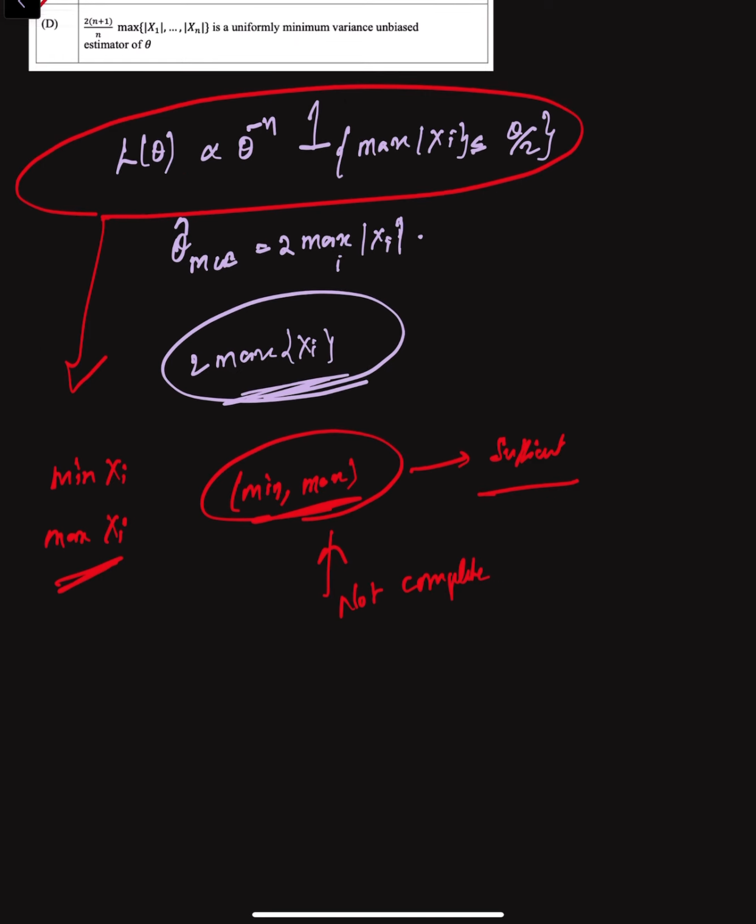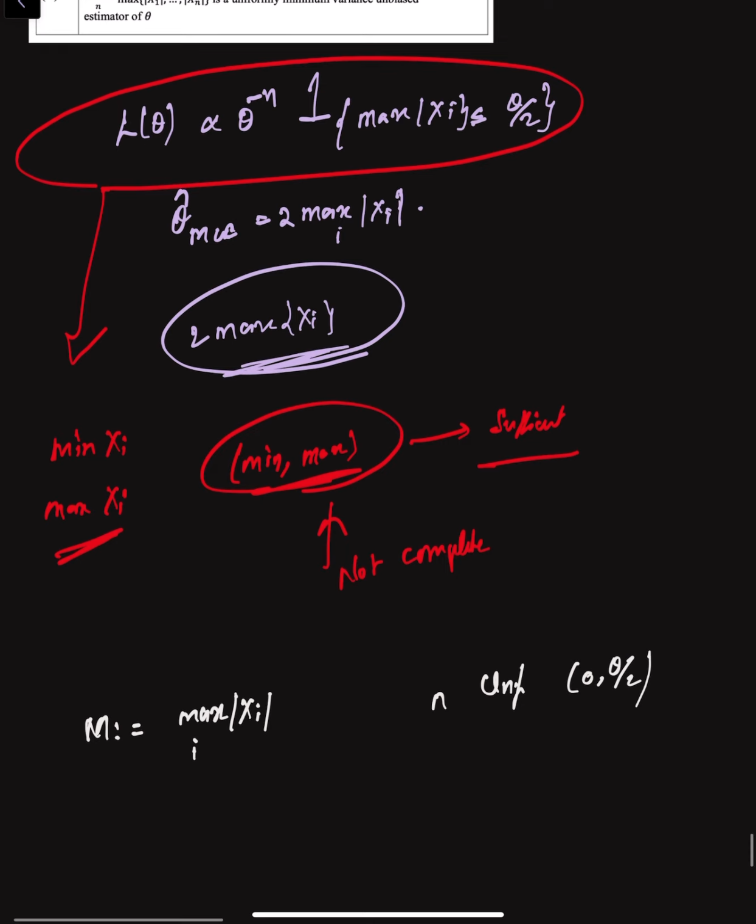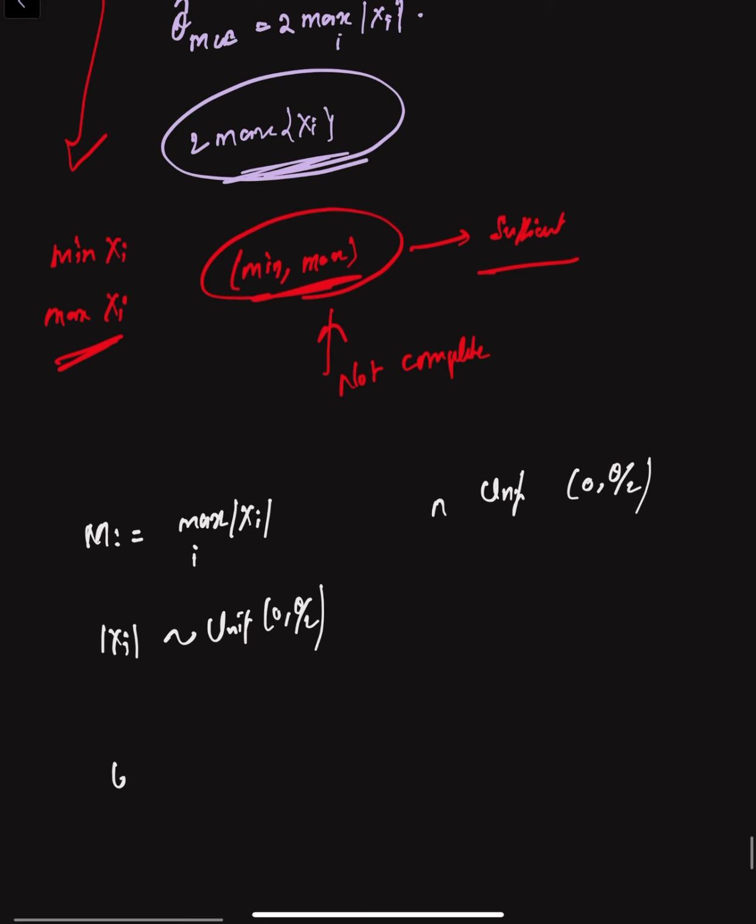If I consider M as the maximum over i of xi, this has the same law as the maximum of n IID uniform 0 theta by 2 variables, because mod of xi itself follows uniform 0 comma theta by 2. And we know that for uniform 0 comma theta by 2, the UMVUE for the endpoint theta by 2 is n plus 1 by n times M.